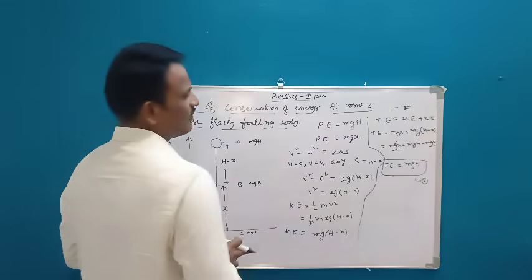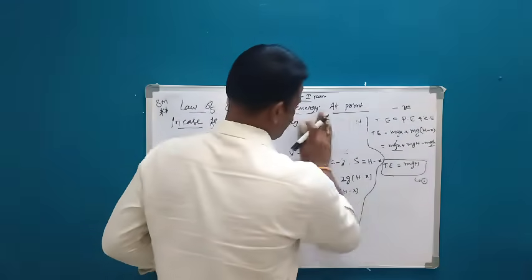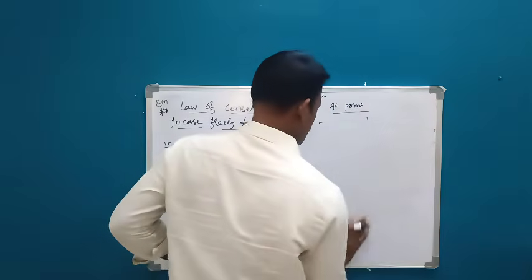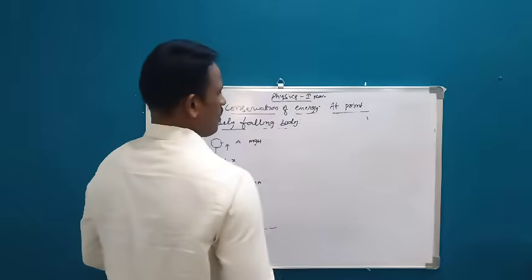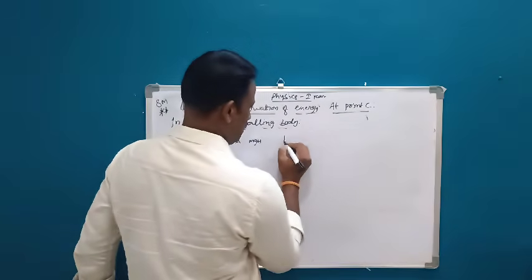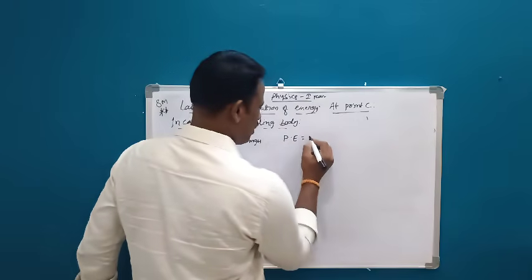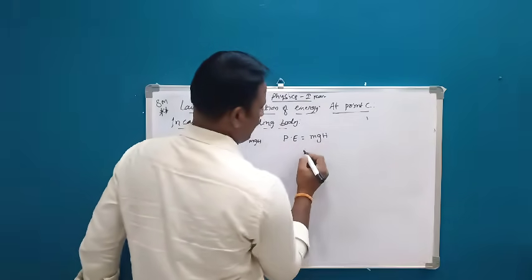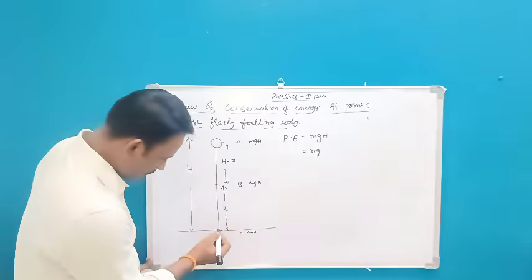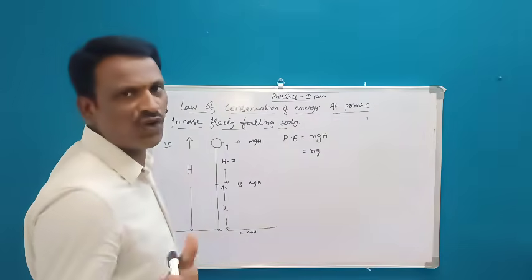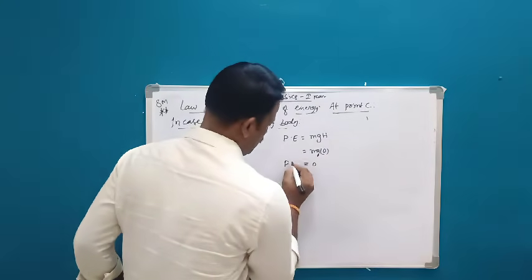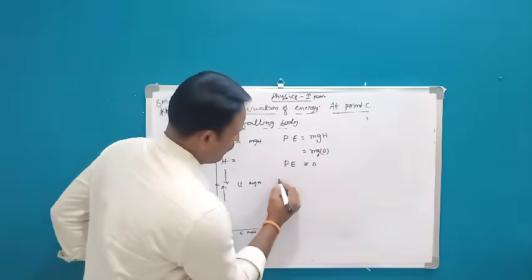Okay. Now let us see at point C. Again, same thing we have to do. Nothing new. Potential energy is how much? mgh. This is the general formula. But here in this case, what happened? See, now the object is at point C. That means on the ground. So there is no height at all. H becomes 0. Therefore, here total potential energy becomes 0. And now what is kinetic energy?